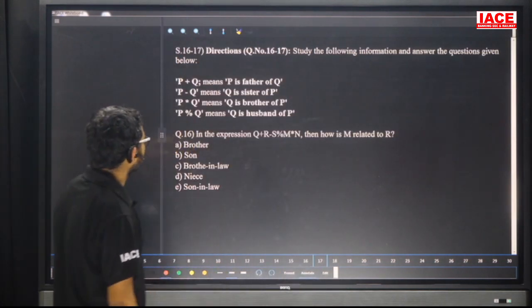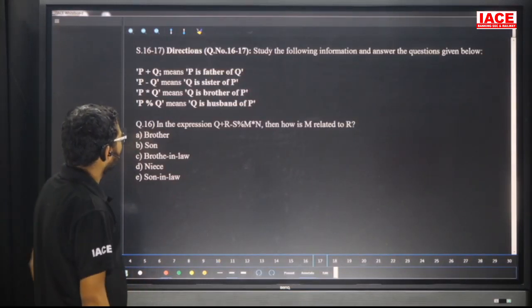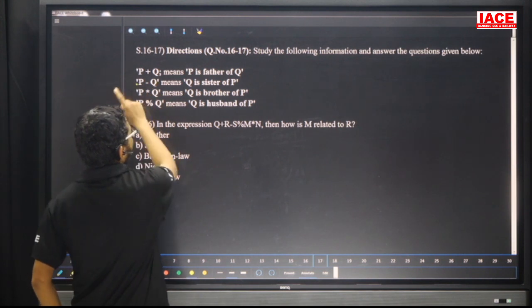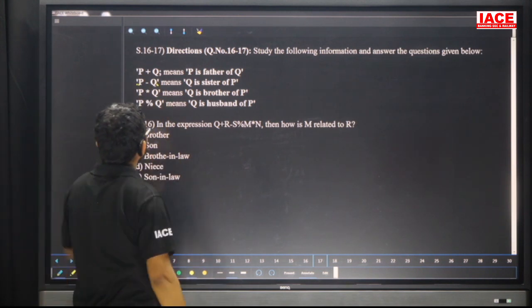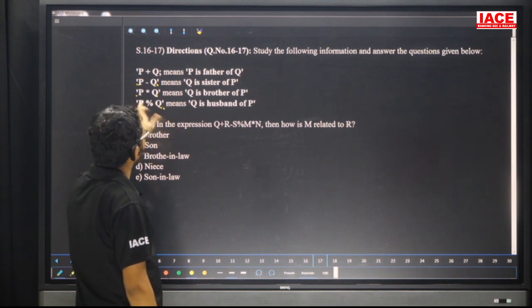Question number 16 to 17. P plus Q means what? P is father of Q. P minus Q means what? Reverse. Q is sister of P. P star Q means what? Q is brother of P. P percentage Q means what? Q is husband of P.